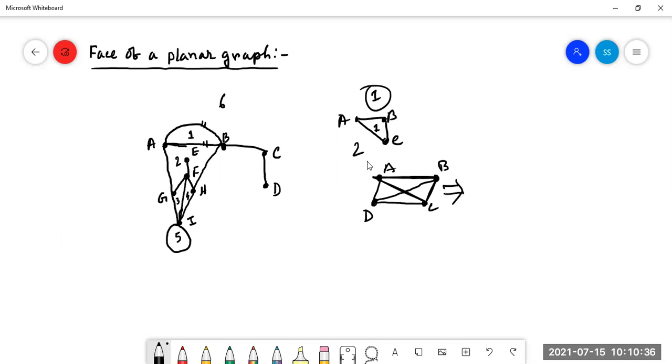But I can say that this is obviously a planar graph. Look here, I can redraw the graph. Right? And BD, we can join the BD edge like this, isn't it? Yes, sir. This graph can be drawn like this. Then no edge is cutting another.